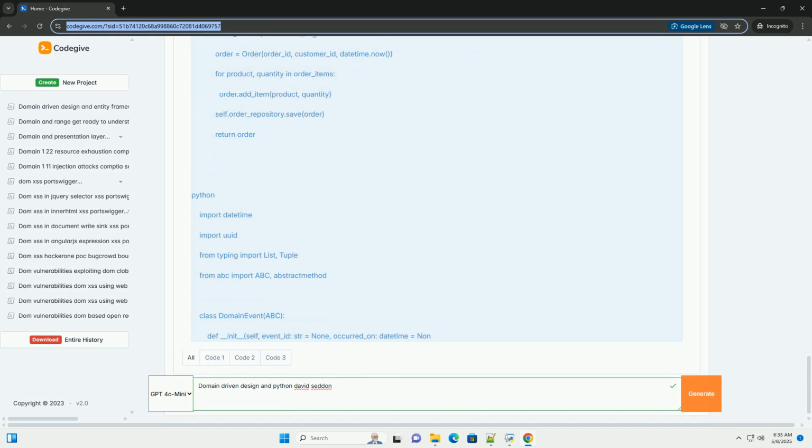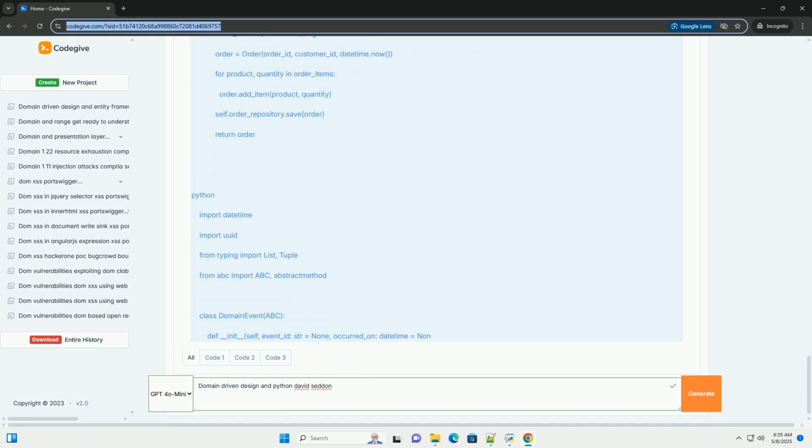Data classes. Using data classes provides boilerplate code generation, like __init__, __repr__, and __eq__, for free, making our model cleaner. 4. Define aggregates. In this example, the order is the aggregate root. The order item objects are part of the order aggregate. The order controls access to the order items. This ensures consistency. You can't directly manipulate order items outside the context of the order.